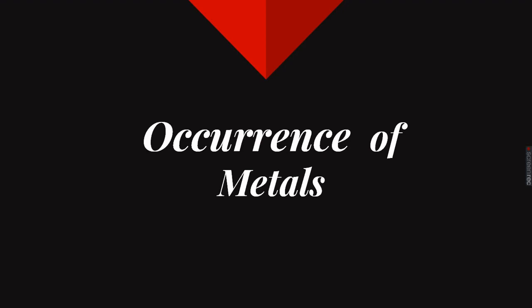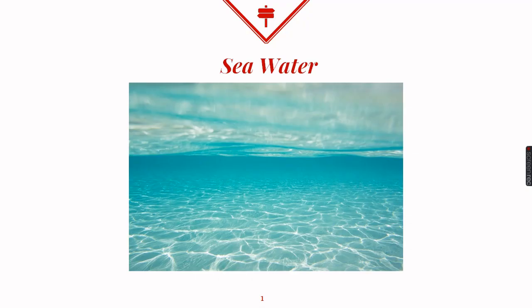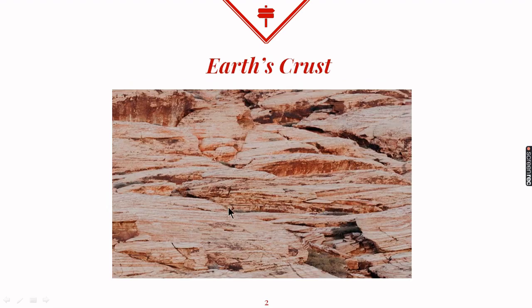Occurrence of metals. In this video we will find out how metals occur in nature. Now we know that metals do not exist in the free state because they are highly unstable. So they exist in the combined state in the form of compounds. Now these compounds can either be found inside the sea water or they can also be found in the earth's crust.